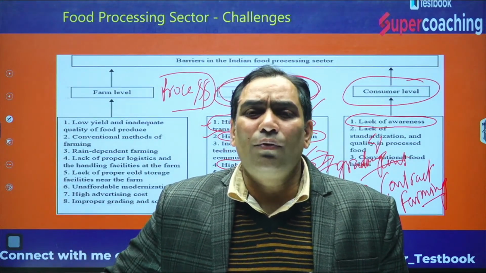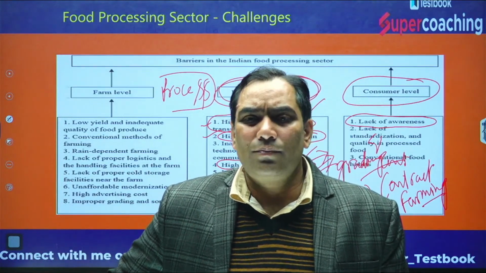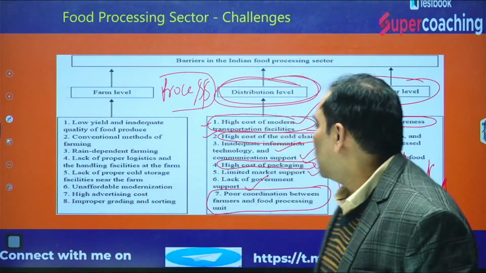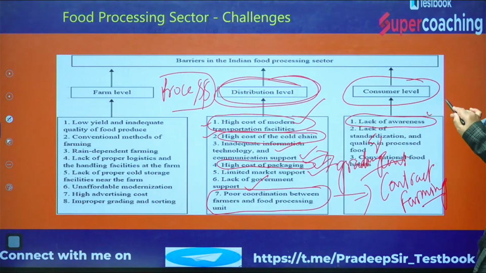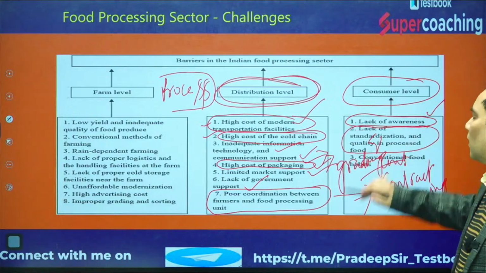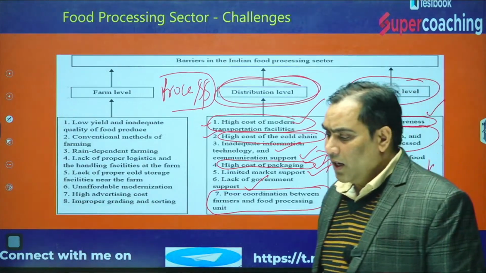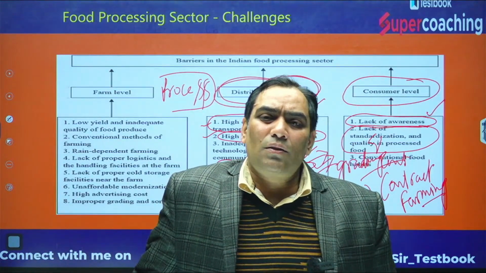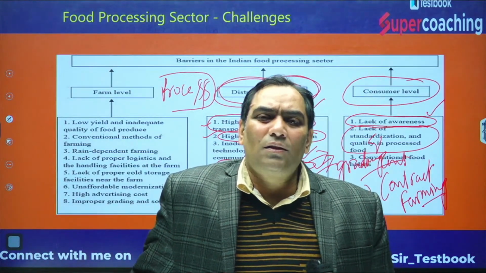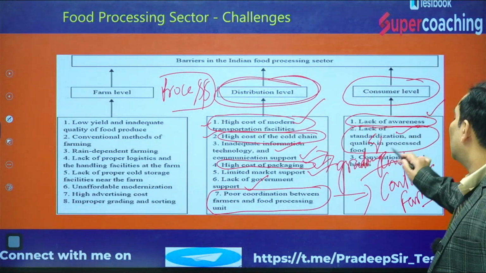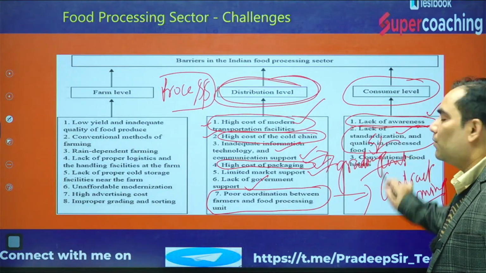It is because of improper regulation, we will discuss. So there is lack of awareness among the people, and lack of standardization and quality of processed food. The quality of real juice should be better because it is processed, but it is not the case, because of standardization and quality of the processed food.